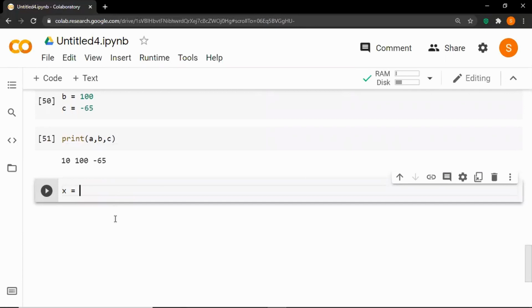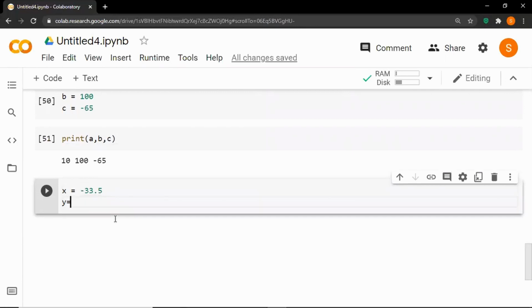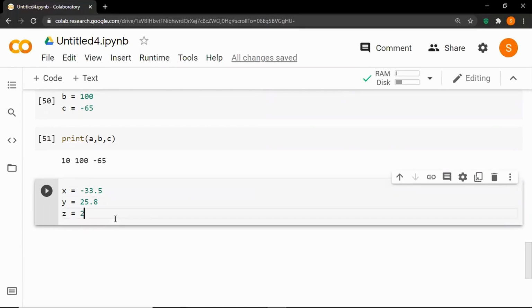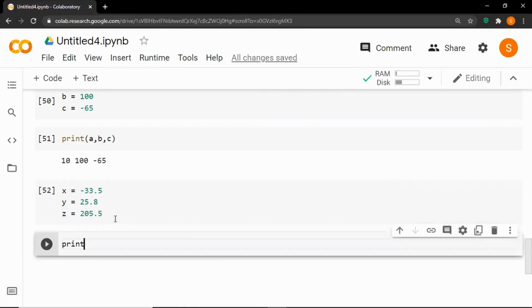So let's say x is equal to minus 33.5, y is equal to let's say 25.8, and let's say z is equal to 205.5. Let's run the cell and let's print all these variables.